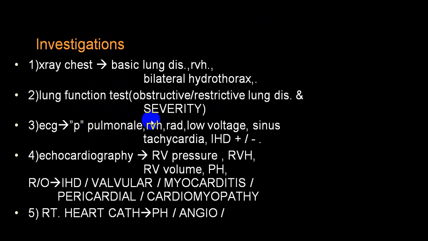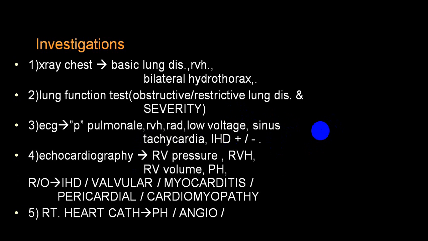RVH you can pick up, low voltage, particularly in COPD. You can have tachycardia, sometimes you can even have atrial flutter or fibrillation. You can rule out ischemic heart disease. If there is left ventricular hypertrophy, it is not cor pulmonale.